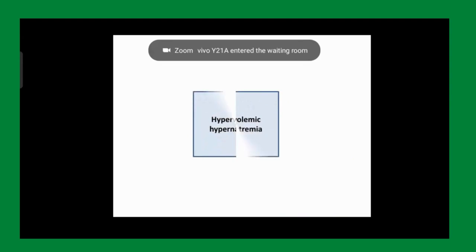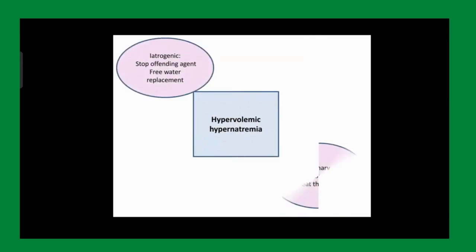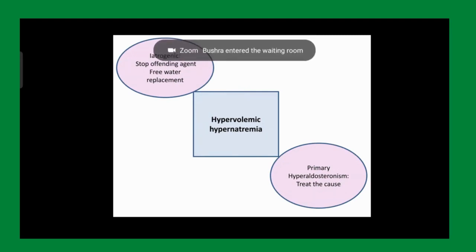Now, next please, hypervolemic hypernatremia, iatrogenic, that we induce. Stop the fluid, give free fluid, replace free fluid. Whatever the agent is, bicarb or hypertonic saline, stop that and give free fluid. And primary hyperaldosteronism, you need to treat whatever the cause is.